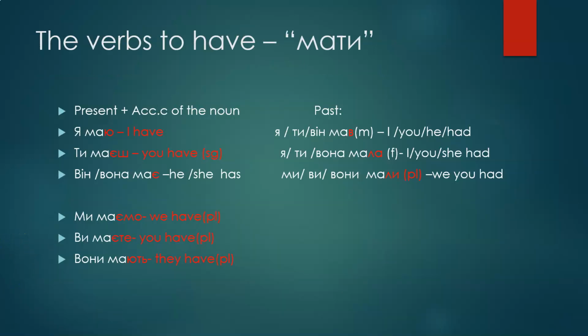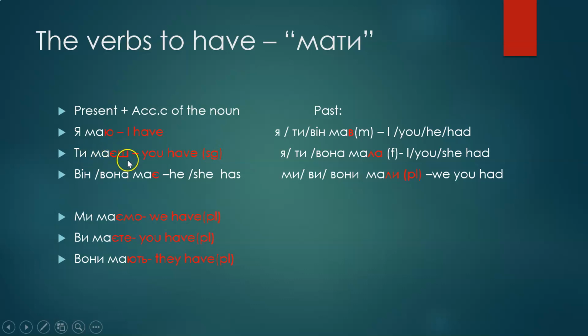So the verb to have, how do we conjugate that verb? It's a verb мати, which is the same spelling as a mother in Ukrainian. Only, how do we know it's a verb? They usually have the t at the end. That means it's a verb, not a noun. So how do we conjugate that verb? So you need to remove t from the stem, and we have only ma left from the stem, and you put у for the first person singular. So we would say я маю, I have.